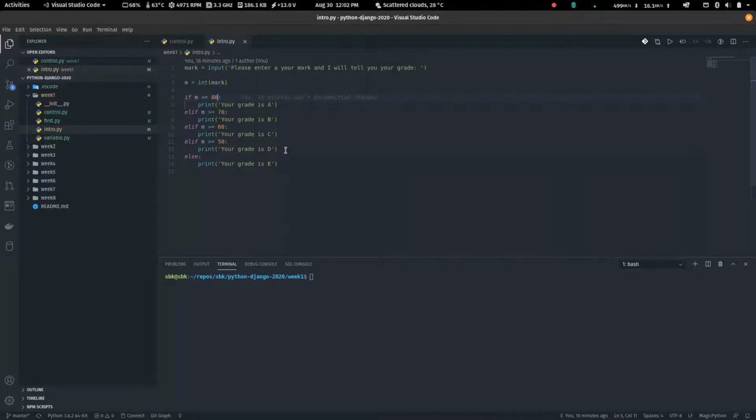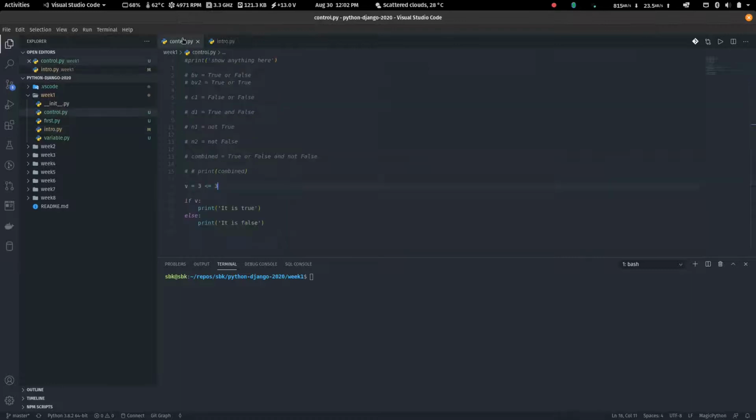I like using this grading example a lot because it's easier to follow. But in this case, let's use this example.